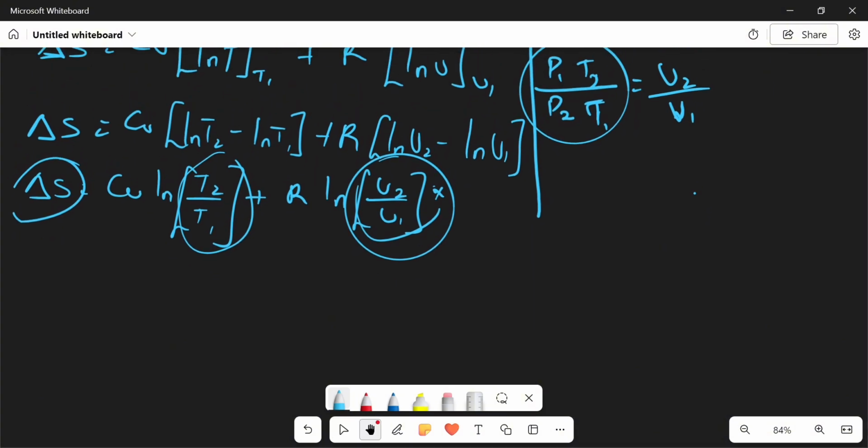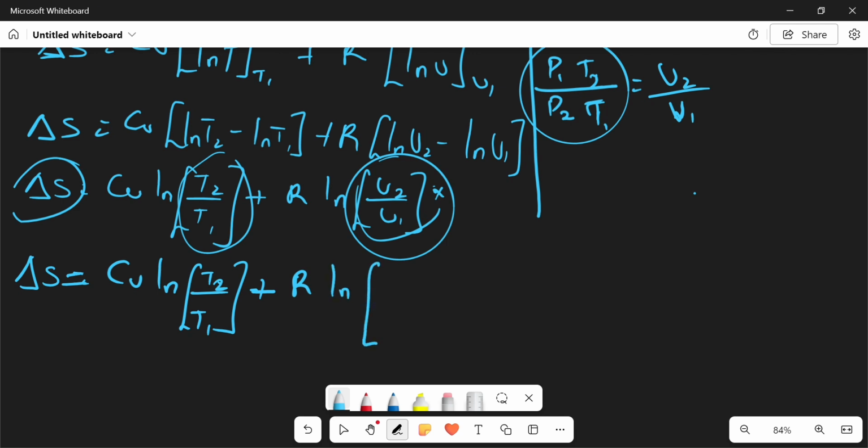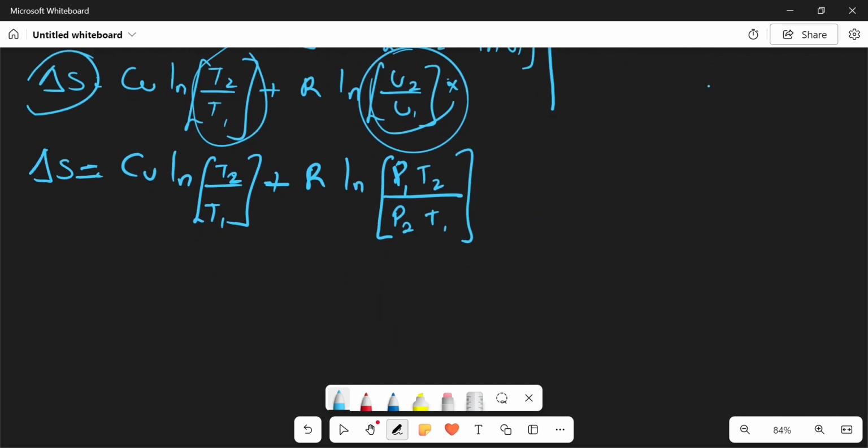Let's see what we are going to get. So I'm going to have change in S equals CV ln T2 over T1, plus R ln, instead of my V2 over V1, now I'm having P1 T2 over P2 T1. So this is what I'm having. So let's try to work with this.